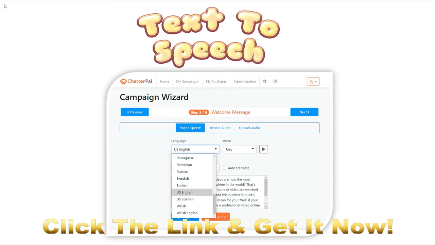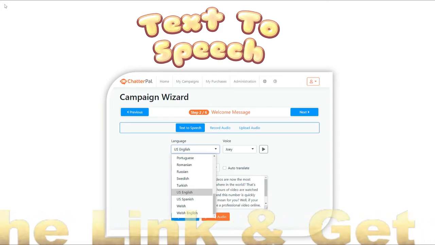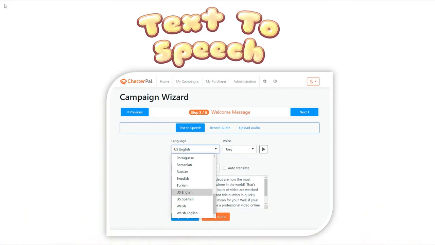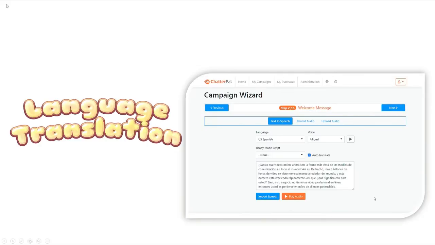On top of that, we also have the world's best text-to-speech integrated in close to 50 voices, male and female, in multiple languages as well, so you can target people from around the world. You can also record your own audio from within the app itself, or even upload a professional voiceover that you have from elsewhere into the app. And again, all of this will be lip synced perfectly with every single avatar that we have available, whether it's a 3D avatar, a mascot, and so on.